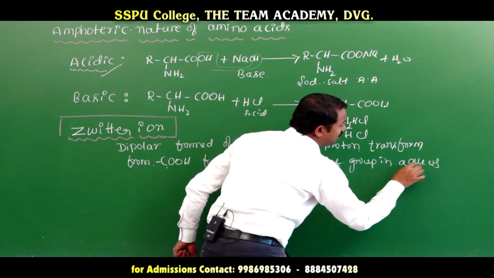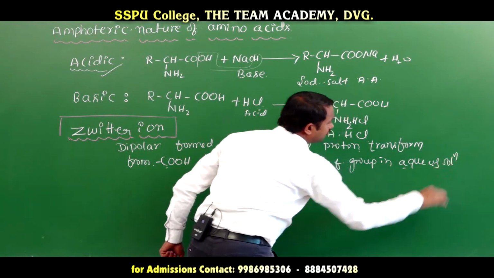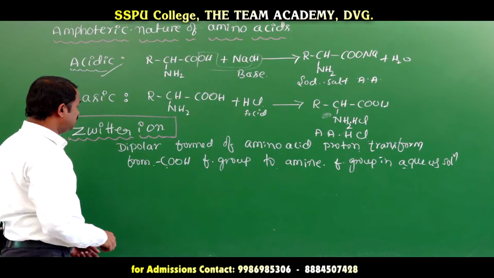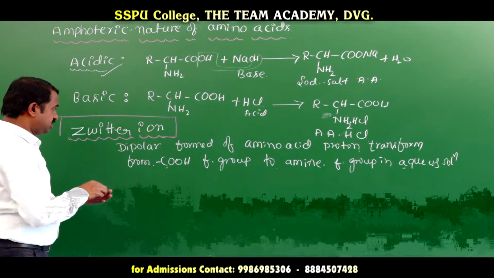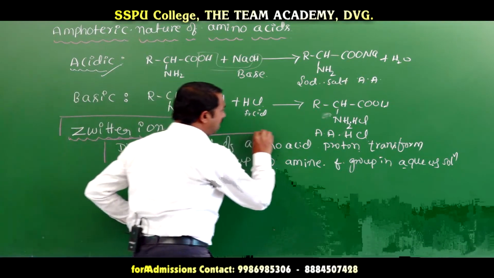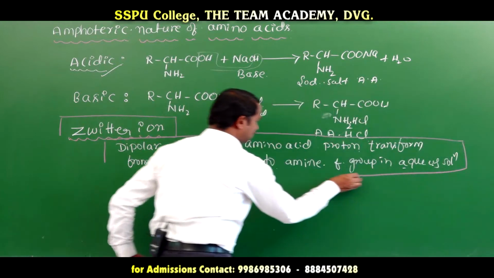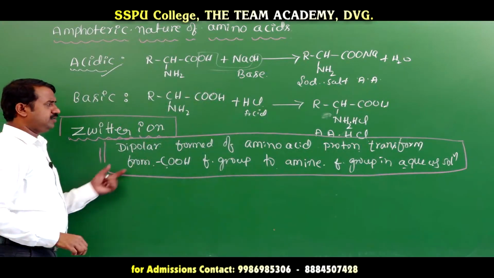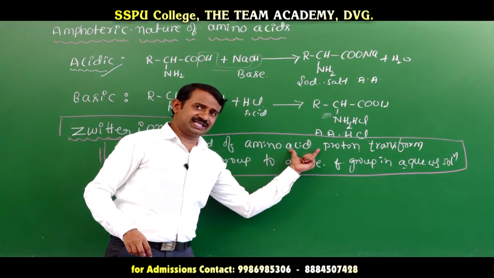This is called deuterion, the dipolar ion formed by the amino acid.